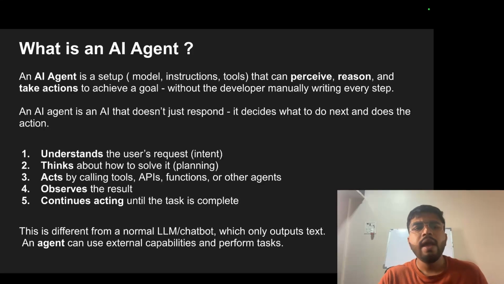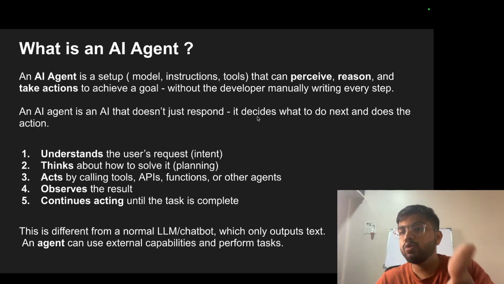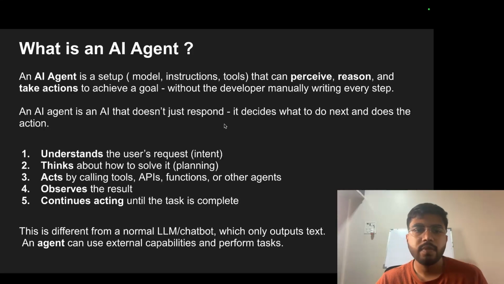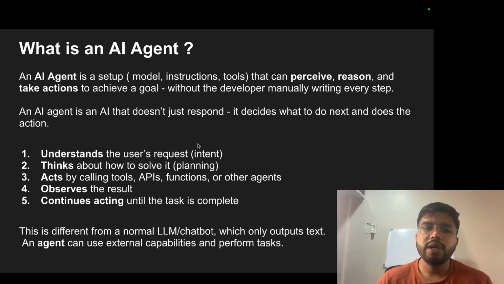Okay, an AI agent is an AI that doesn't just respond, it decides what to do next and does that action, right? An LLM won't be able to decide what to do next and do that action that an AI agent can do. So what does an AI agent do, right? It understands the user's request, like what is the intent of that request. It can think about how to solve it, it can plan, it can do an action by calling the tools, APIs, functions or other agents.